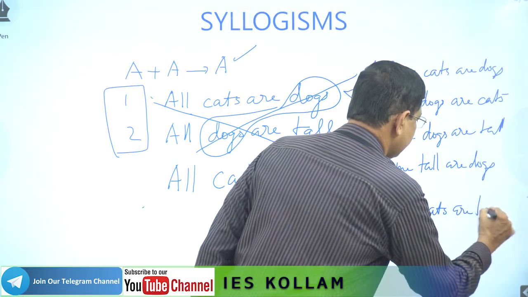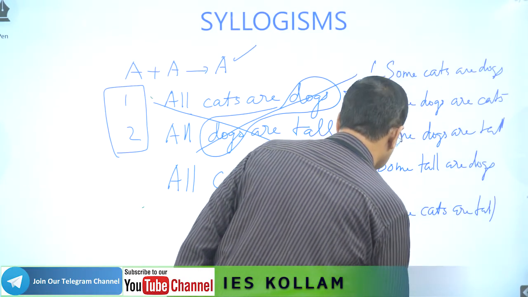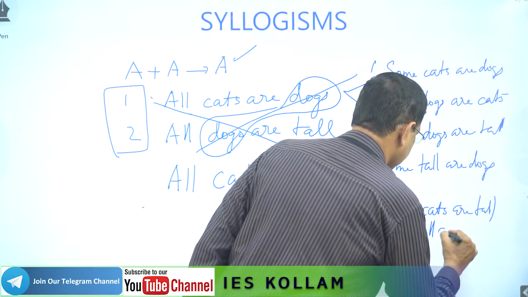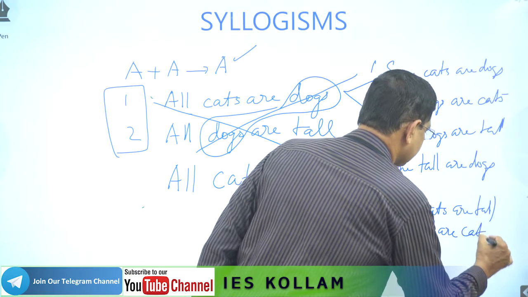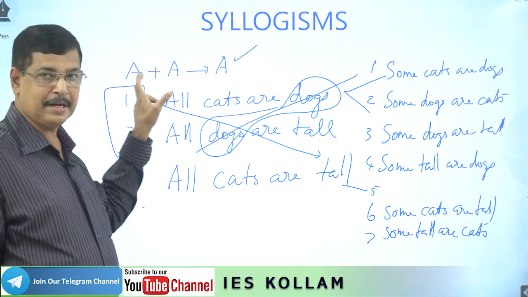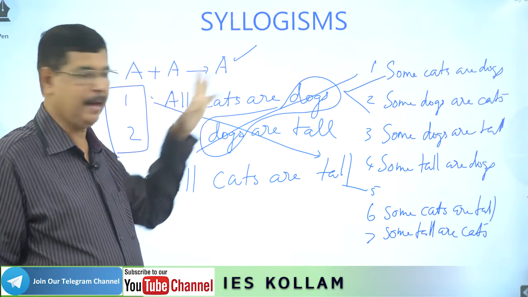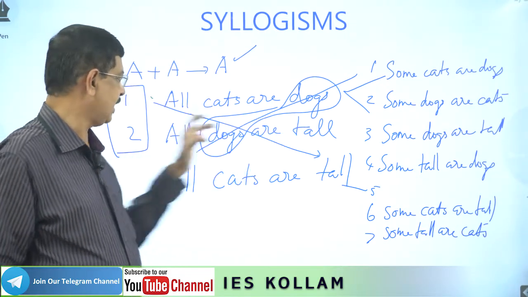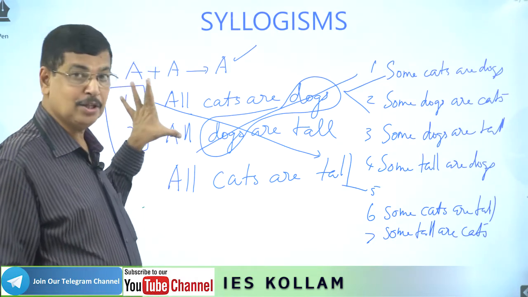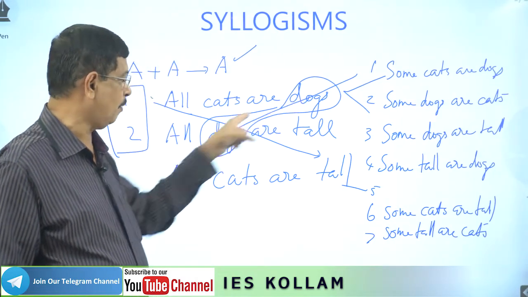Some cats are tall. And seventh one, some taller cats. Then once again I can explain. Two A-type statements, A plus A, the result will be A. All cats are dogs and all dogs are tall. That is the statement. When combining these two statements, definitely there should be a common term.